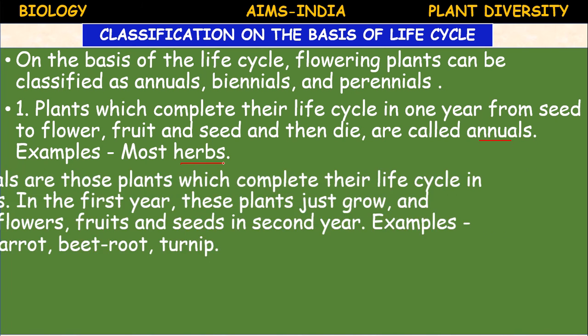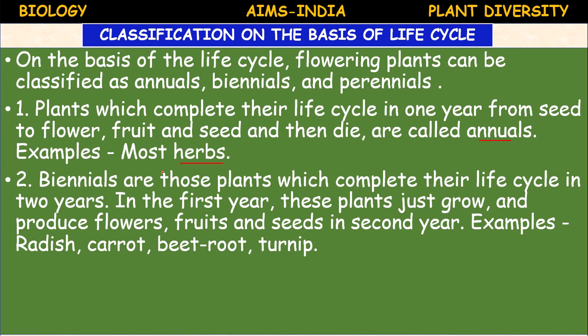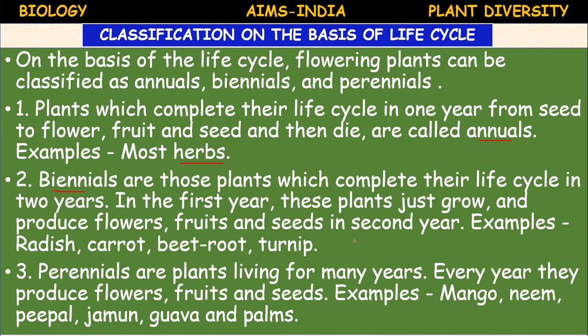Next, biannuals. Biannuals are those plants which complete their life cycle in 2 years. In the first year, these plants just grow, and they produce flowers, fruits, and seeds in the second year. Example, radish, carrot, beetroot, turnip. These are biannuals.